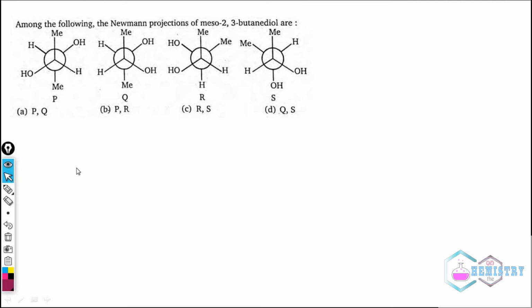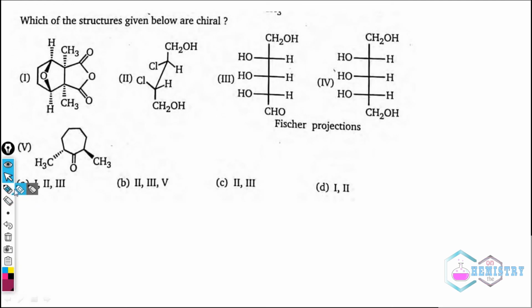Now the last question for us will be this one. This one is very easy. We just need to find out which among these 5 structures are chiral. So we all know, for a compound to be chiral, it must not possess a point or plane of symmetry.